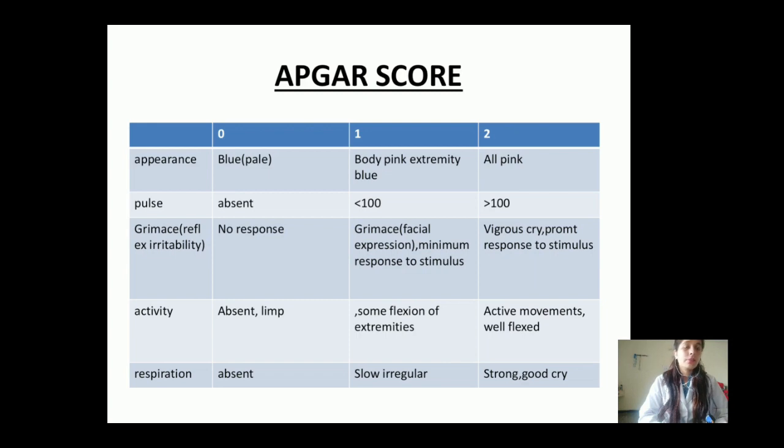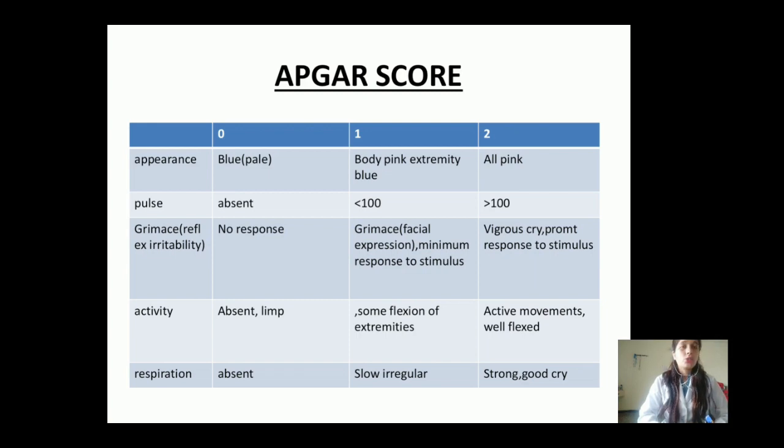Now next, we will give 1 mark when the body is pink but extremities are blue, means the trunk and body of the baby is pink but the extremities, including upper and lower extremities, are blue. Assessment of the appearance we will do simply by inspection, simply by seeing.